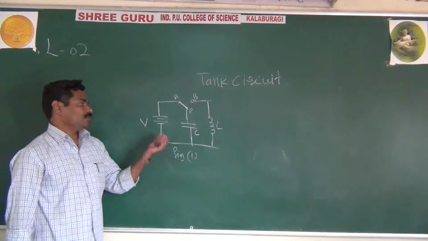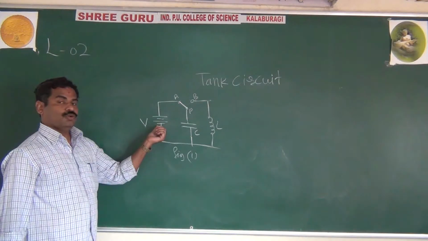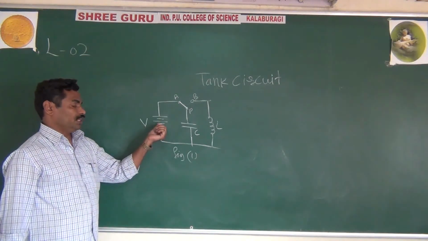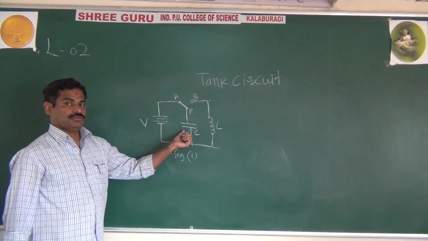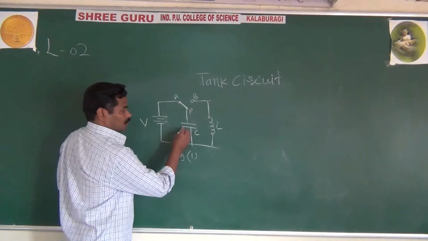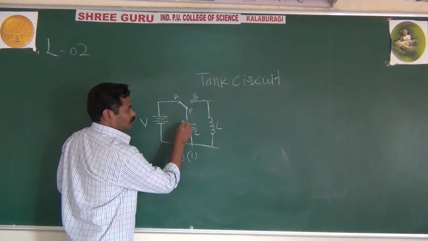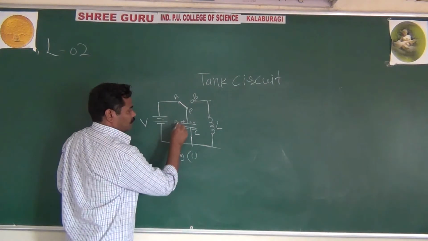And as usual, you have some voltage source, or you are applying DC voltage. The negative of the voltage will give the electrons. It means here you have the electrons, and here you have plate A, plate B.